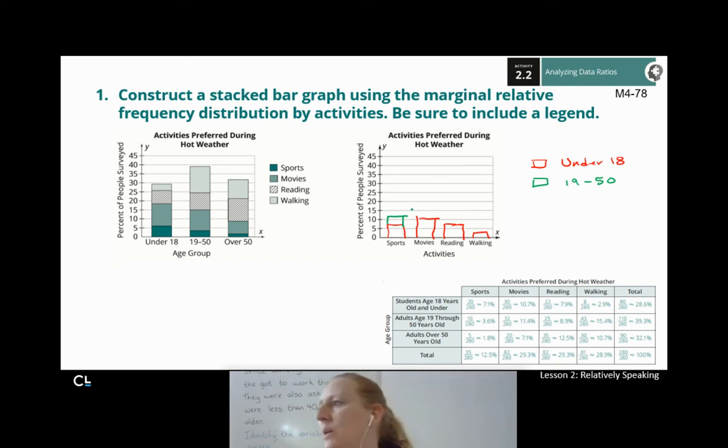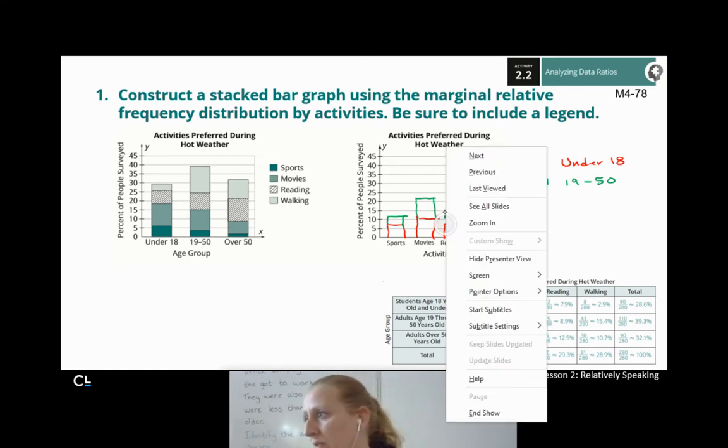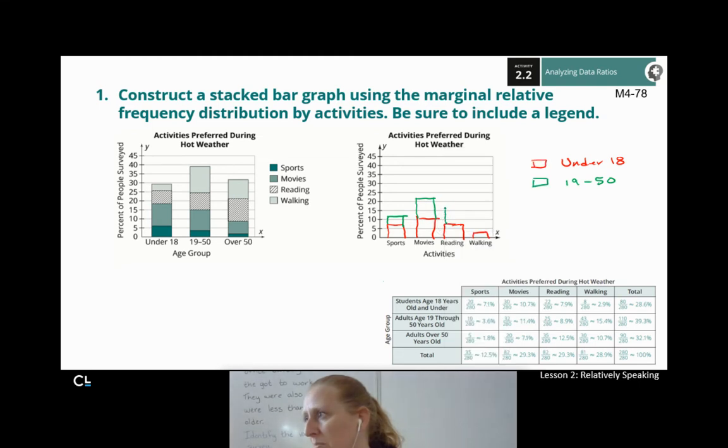That takes me up to 22.1%. So it's 22.1. It's about there. Again, not perfect, but we get the idea. For my reading, I'm going to add these together, 7.9 plus 8.9, and I'm now up to 16.8%. So if that's 15, I'm going to go just a little bit past that. Not a lot, but a little bit past that.